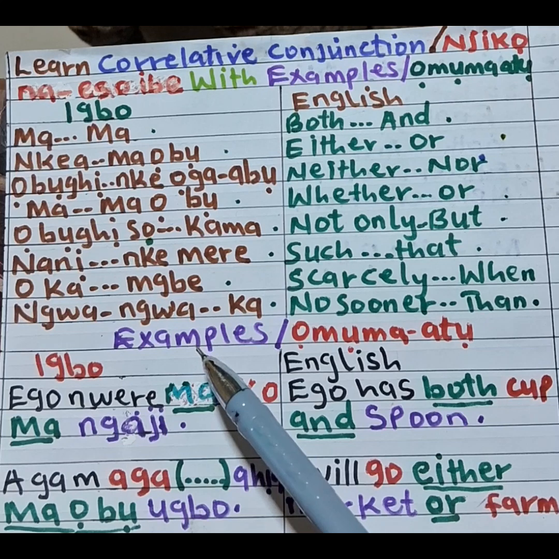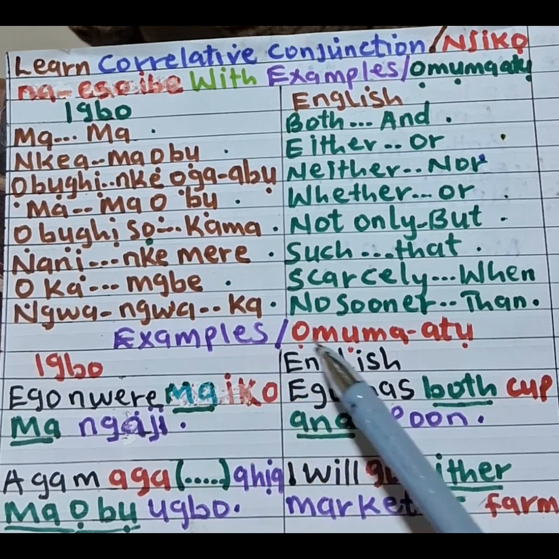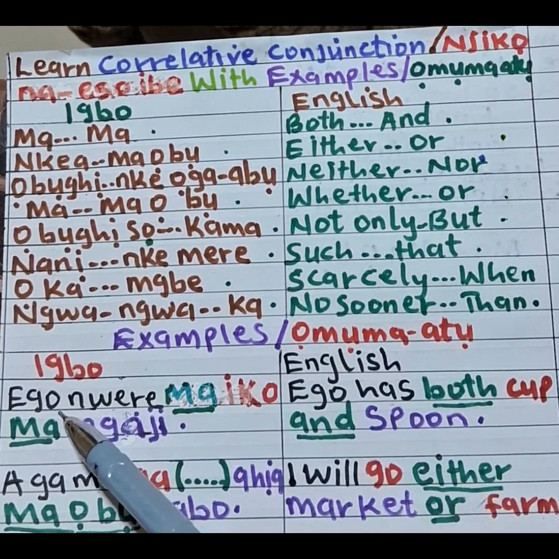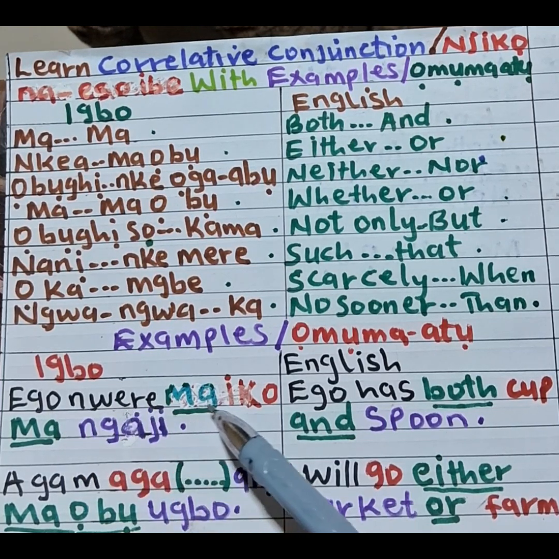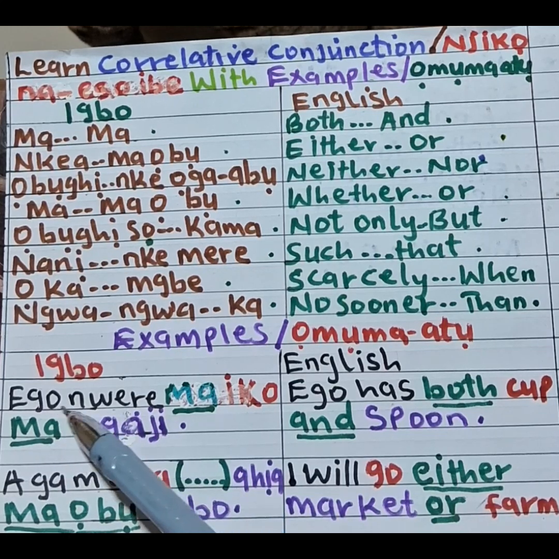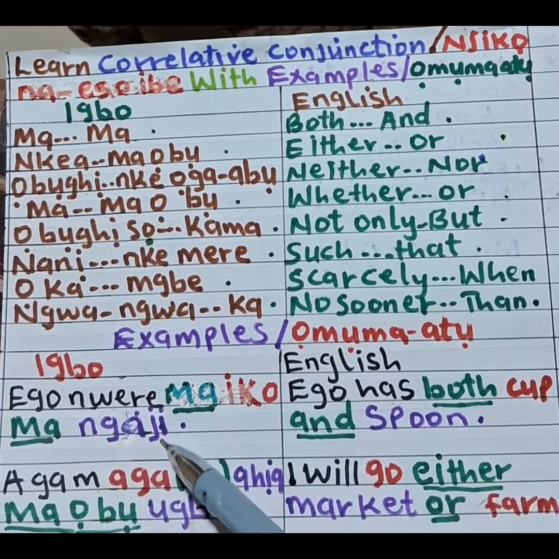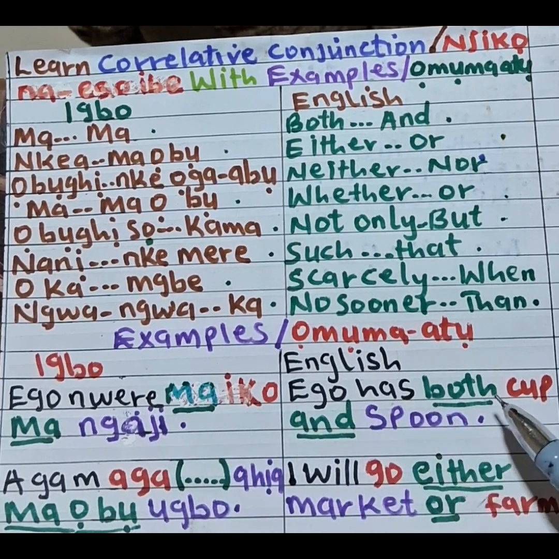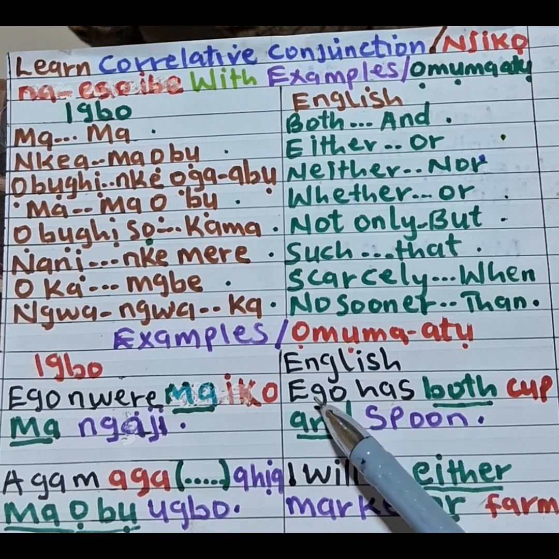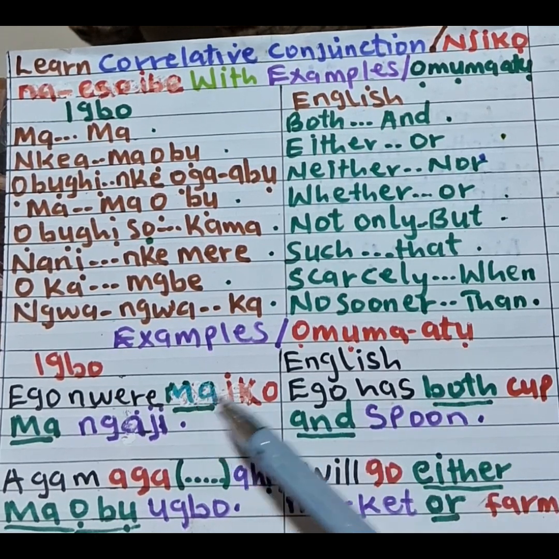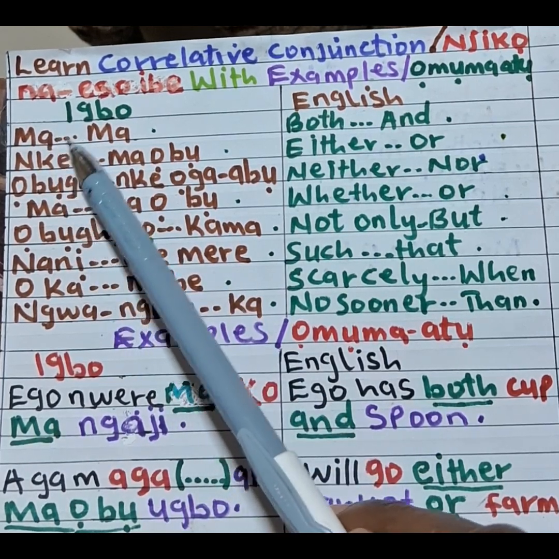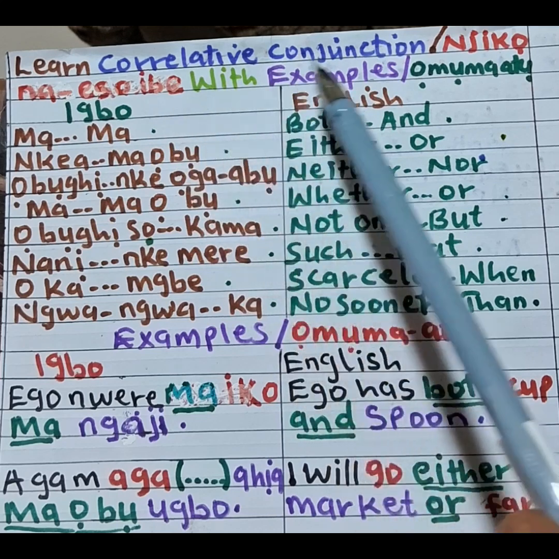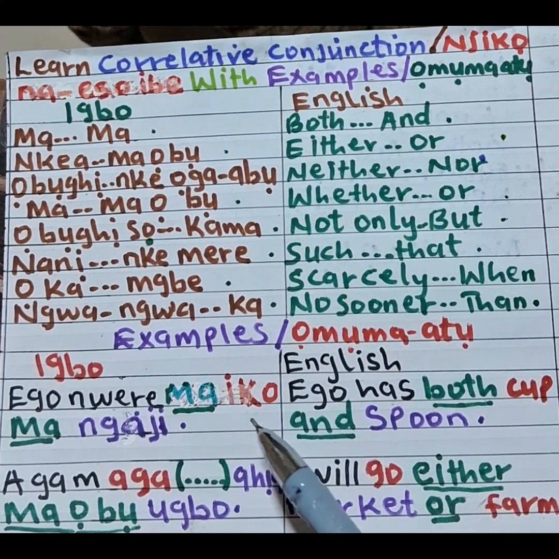Let us have two examples. Ọmụmatụ. Igbo, English. Number one example says, ego nwere ma iko ma ngaji. Ego nwere ma iko ma ngaji, meaning Ego has both a cup and a spoon. Remember, both in Igbo means ma, and in Igbo also means ma. That is, this ma under correlative conjunction. Remember, they come in pairs.